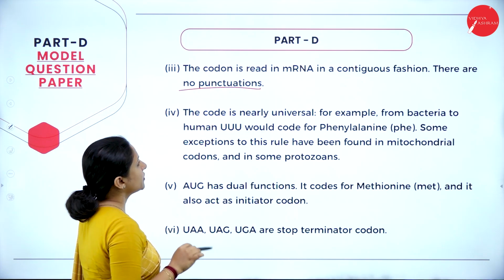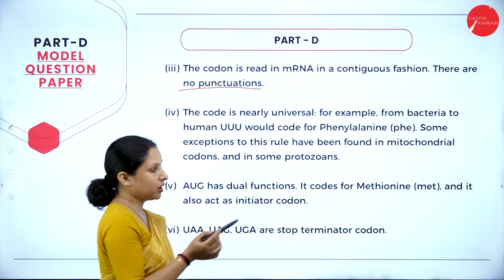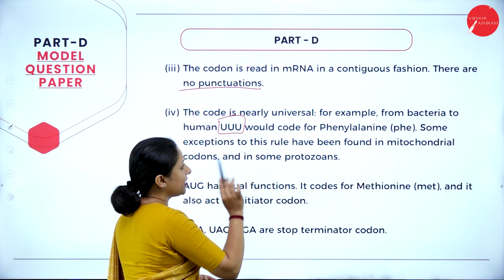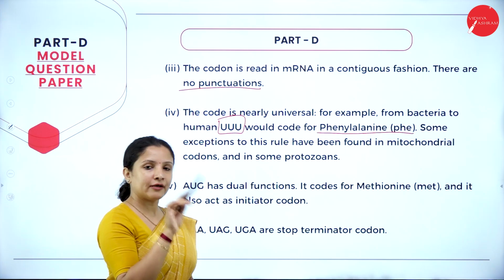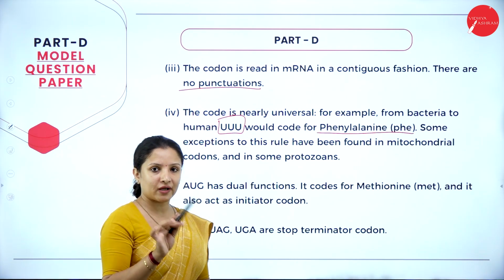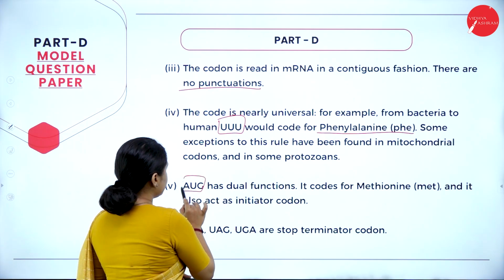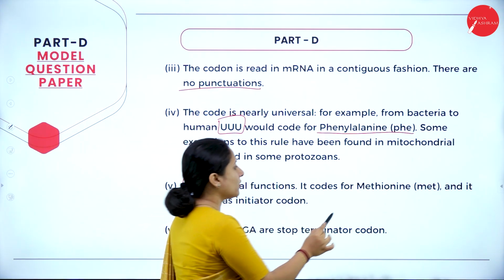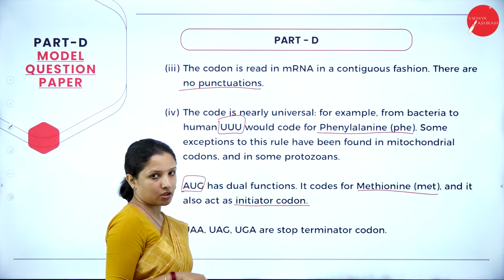And the next point, the code is nearly universal. For example, from bacteria to human, UUU would code for the phenylalanine amino acid. That is, whatever it is, that codon codes for a specific amino acid in all the organisms on this planet. And AUG has dual functions. That is, it codes for the amino acid methionine and also it acts as the start codon or the initiator codon.